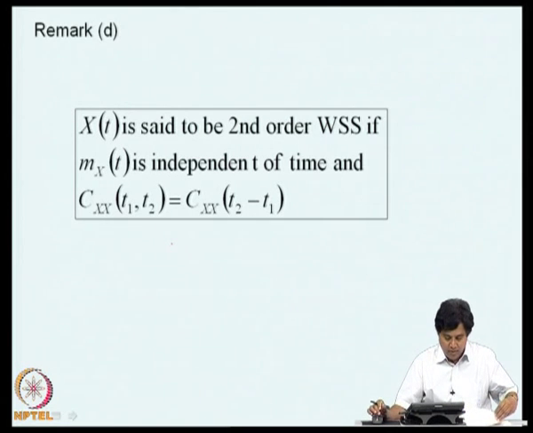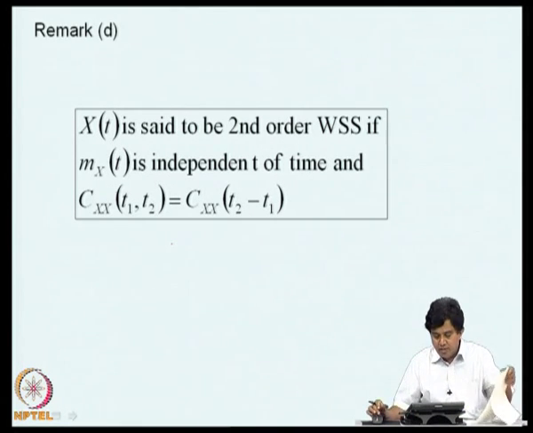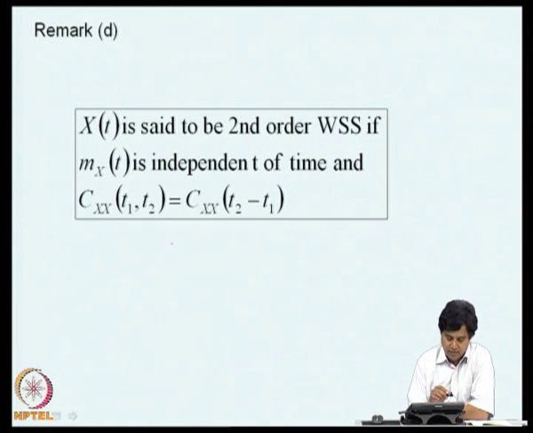Now, we mentioned wide sense stationarity. We make this definition that x of t is said to be second order wide sense stationary if the mean is independent of time and the covariance is a function of the time difference.